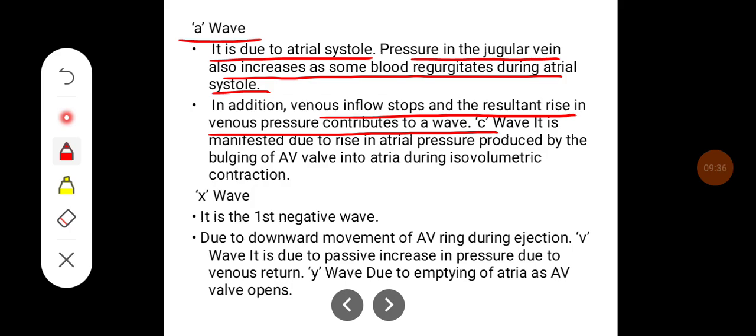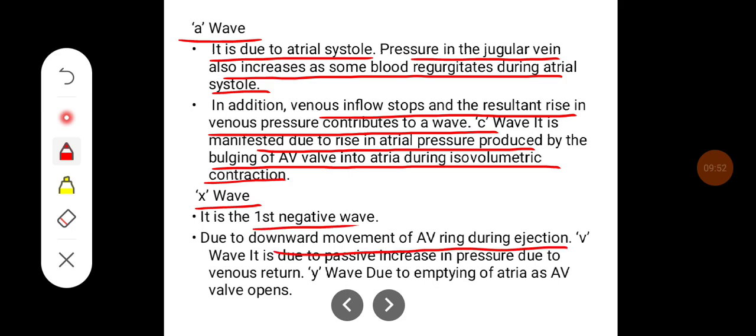C wave is manifested due to the rise in atrial pressure produced by bulging of the AV valve into the atria during isovolumetric contraction. X wave is the first negative wave and it occurs due to the downward movement of AV ring during ejection. V wave is due to the passive increase in pressure due to the venous return, and Y wave is due to the emptying of atria as AV valves open.